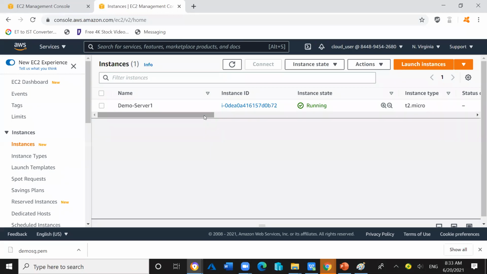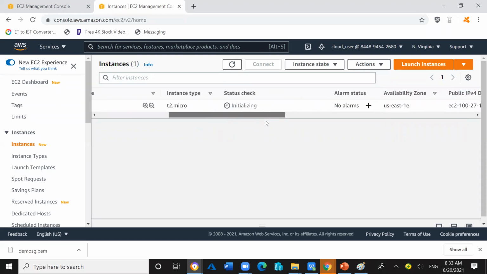If we deny the SSH traffic at the subnet level, meaning inside the NACL, then all of the EC2 instances within the same subnet will be denied SSH access to the external environment, because we apply the NACL on the subnet level, not only on each EC2 instance level. So let's see what is the status of this demo server 1. It is still initializing, no problem, we can wait.